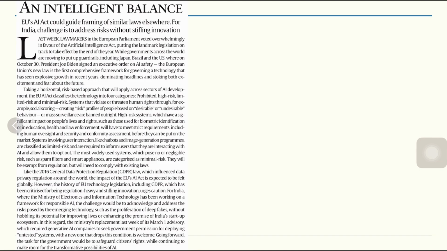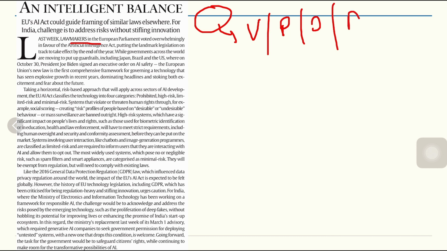Another issue is about artificial intelligence. The European Union has now come with an AI Act. We know that lawmakers in the European Parliament voted overwhelmingly in favor of the Artificial Intelligence Act. As and when we talk about the Artificial Intelligence Act, artificial intelligence is creating a lot of headlines these days. Artificial intelligence's ability to influence votes, influence people's mindset, deepfakes, people's dignity, etc. are now coming to the forefront.